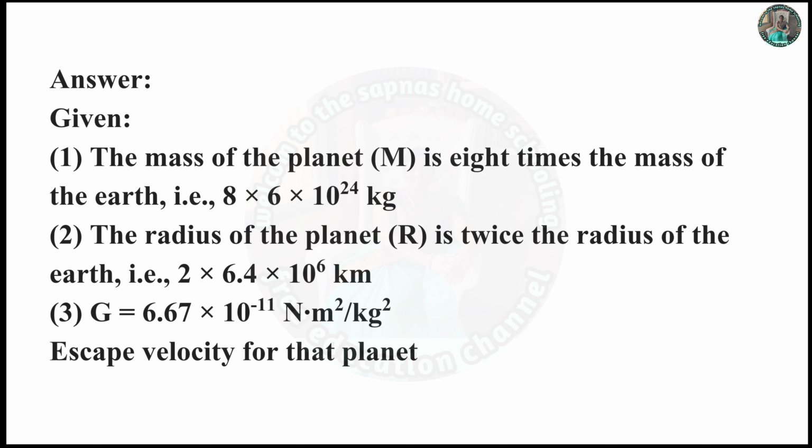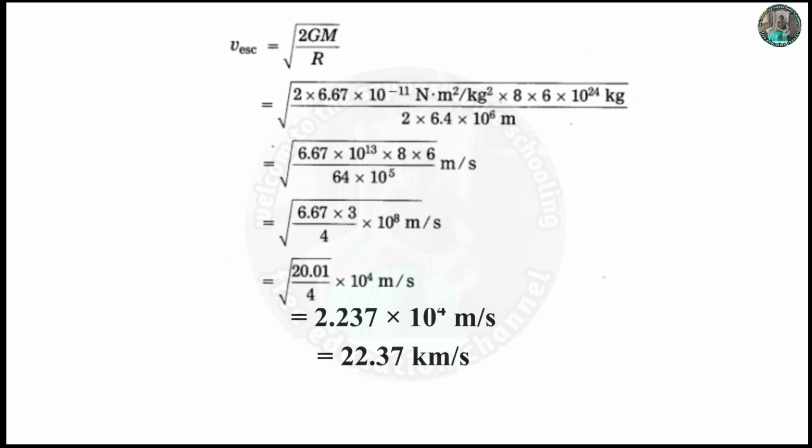Answer. Given: First, the mass of the planet M is 8 times the mass of the Earth, that is, 8 × 6 × 10^24 kg. Second, the radius of the planet R is twice the radius of the Earth, that is, 2 × 6.4 × 10^6 m. Third, G is equal to 6.67 × 10^-11 N m²/kg². To find: escape velocity for that planet.